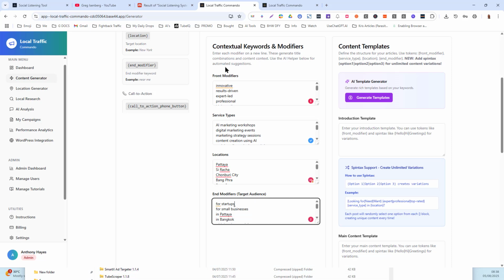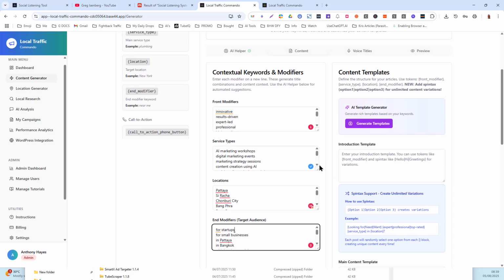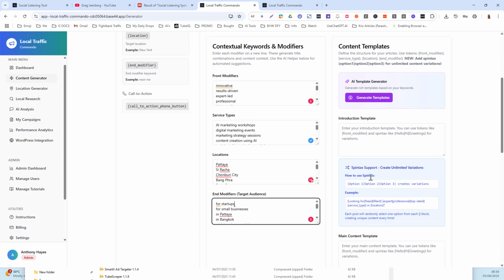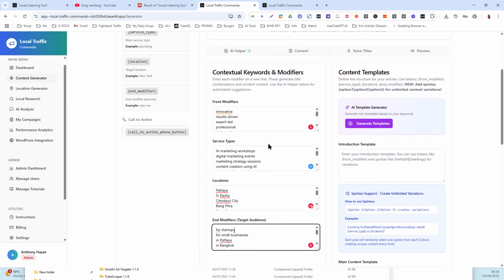I can change these, I can cut them down, I can make it very, very tight grouped so that I'm focusing on one campaign that is very specific, that will have a specific CTA. I might only get 40 or 50 posts for that particular kind of campaign, but that's all I need. I do not need 600 pages. I do not need 1,000 pages. I do not need 10,000 pages. If you want to know how many that will be, okay, it will tell you when we generate the templates in here.